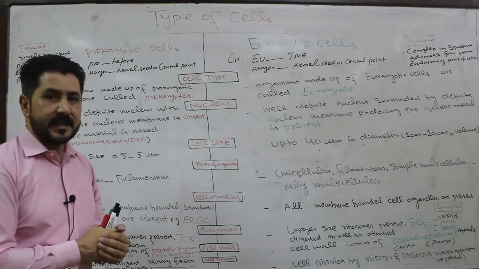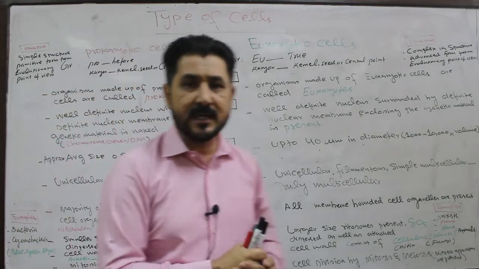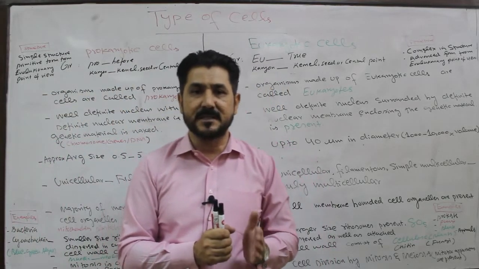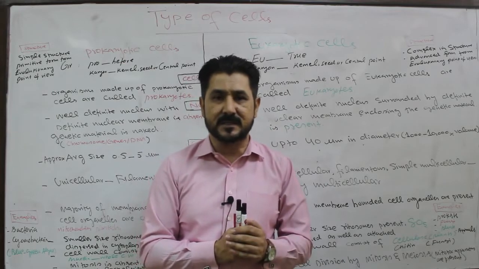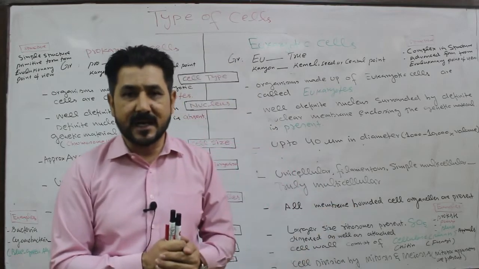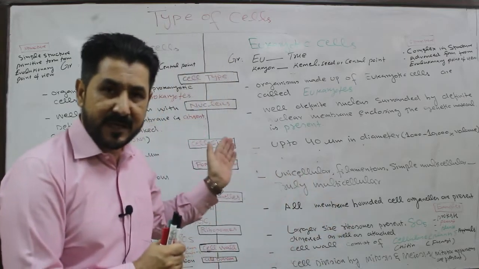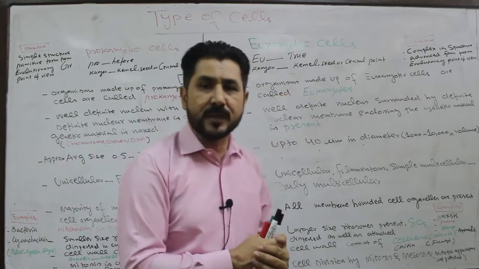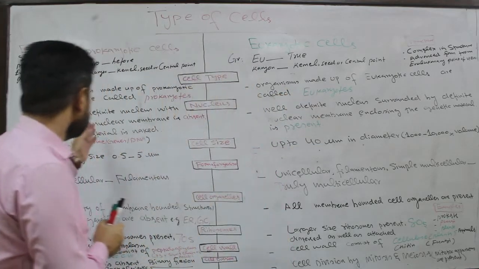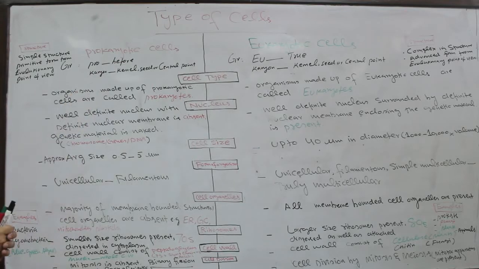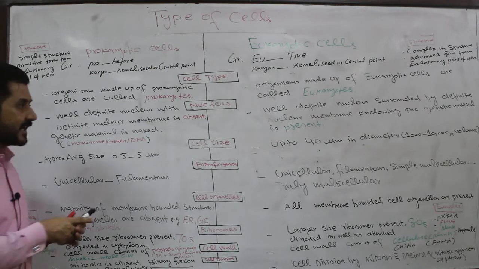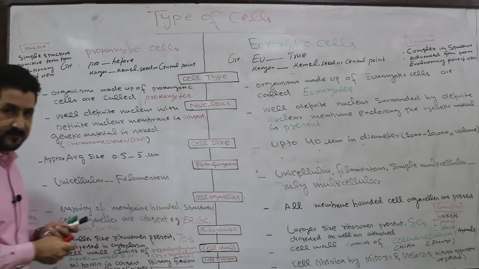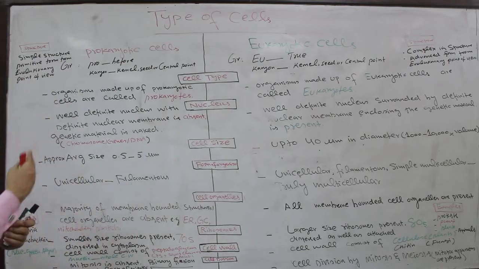The second character is the nucleus. The most important character is the nucleus, as based upon the presence or absence of the nucleus, the cells are divided into two types by biologists: one is called prokaryotic cell, the other is called eukaryotic cell. In prokaryotic cell, a well-defined nucleus with a definite nuclear membrane is lacking or absent in prokaryotes. This is the main difference between these two types of cell.